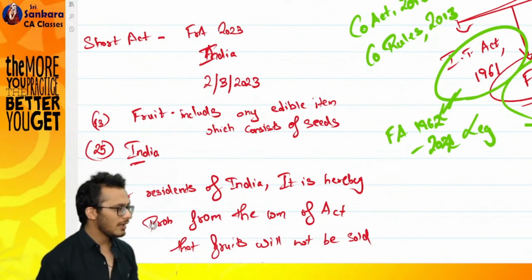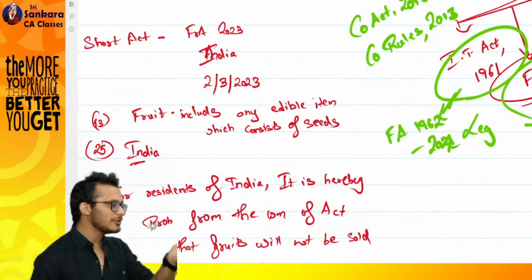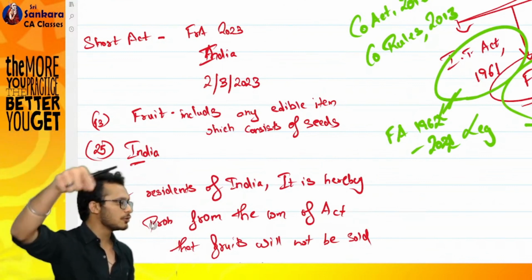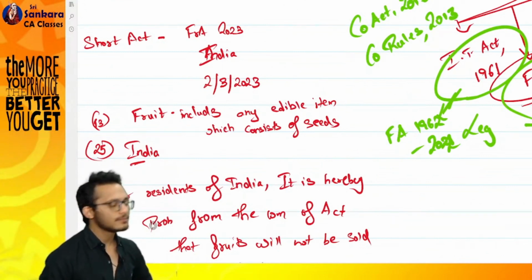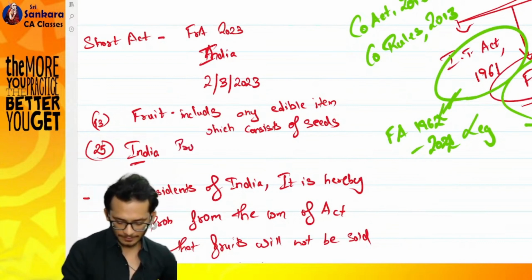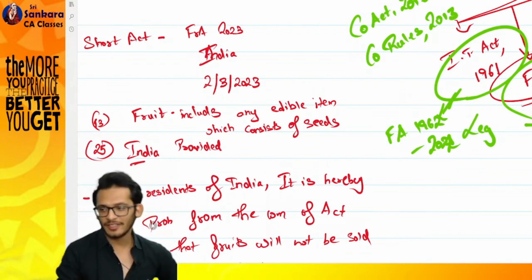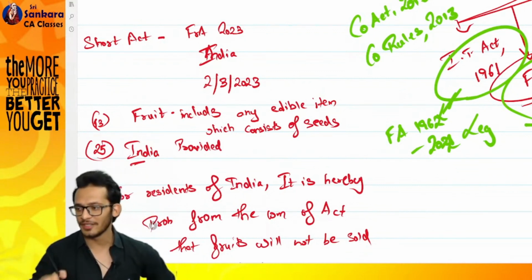I don't want to. I have decided tomato should not be a fruit because technically it is a vegetable. Yes or no? Now what I need to do? I need to give an exception to fruit. Provided, if you say tomato is not a vegetable, then you will say, what is tomato?